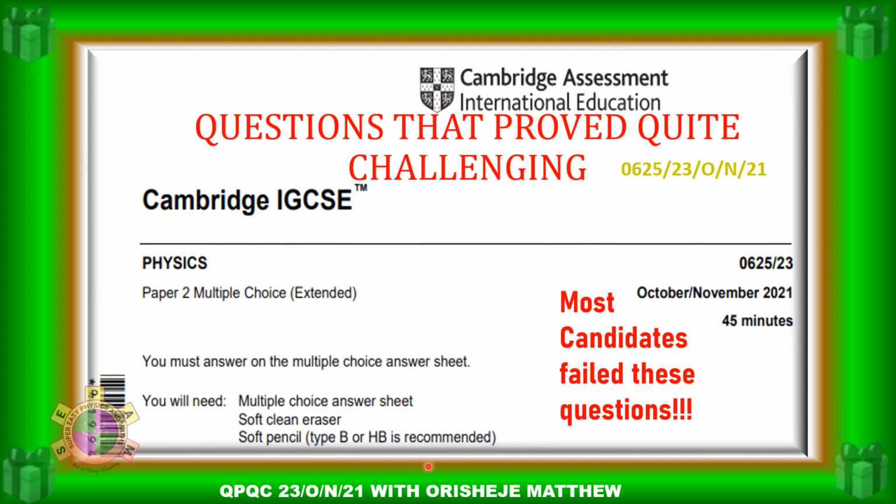Today we're going to be looking at questions that proved quite challenging for the students that wrote the Physics Paper 2 Extended, October/November 2021. So we're going to see some of the questions that most students failed, and I'm going to give you the possible reason why most students failed it: the mistake, the misconception.